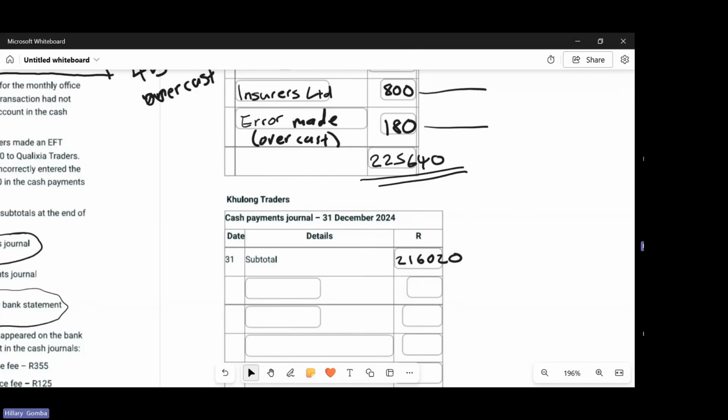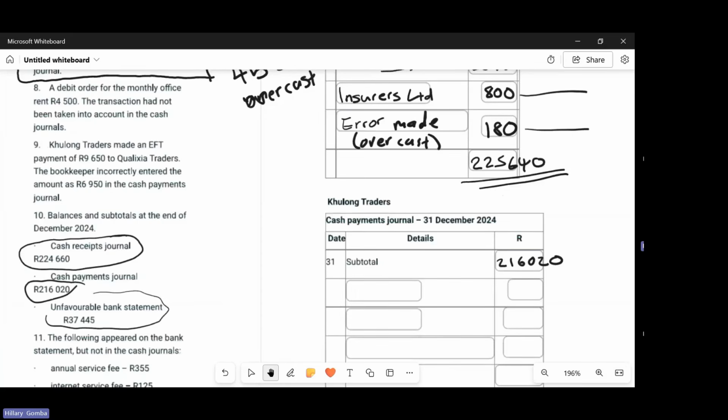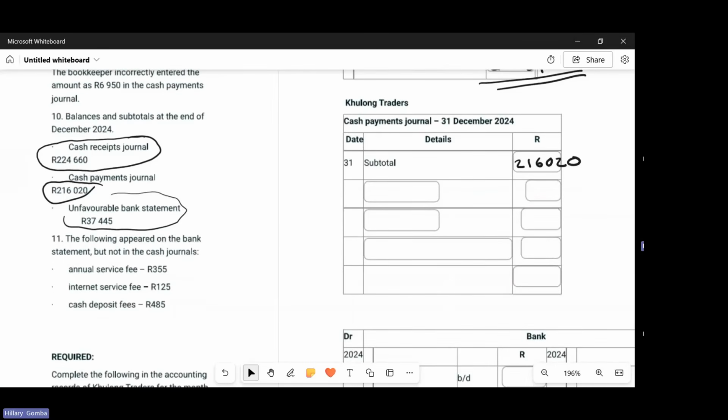So the cash payments journal, the first thing that you can start off with is your bank charges. On number 11, they told you that the following appeared on the bank statement, but not in the cash journals. So all three of these, we call them bank charges. Another tricky thing that you need to understand: they gave you three, and then they might write a bank overdraft. If it's a bank overdraft, it's a separate account. You don't add that amount and make it part of bank charges.